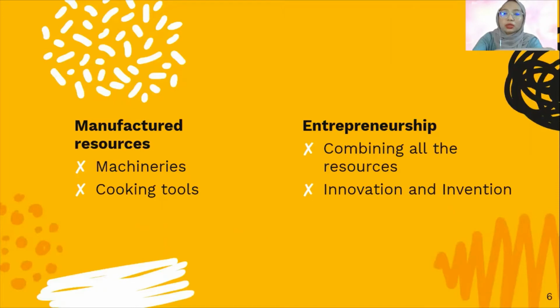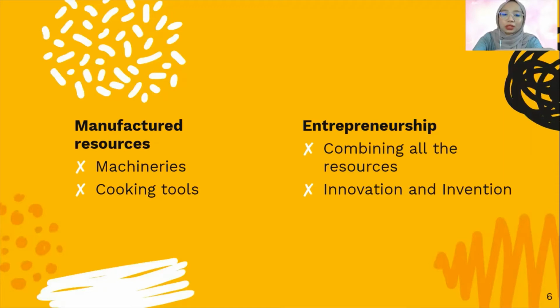So for the manufactured resources, which are capital, these are things and equipment used to produce services and goods. For example, tools, machinery, and buildings. In producing cookies, the machinery used includes mixers, cookie molding machines, and ovens. For tools, measuring spoons, plates, and many more.